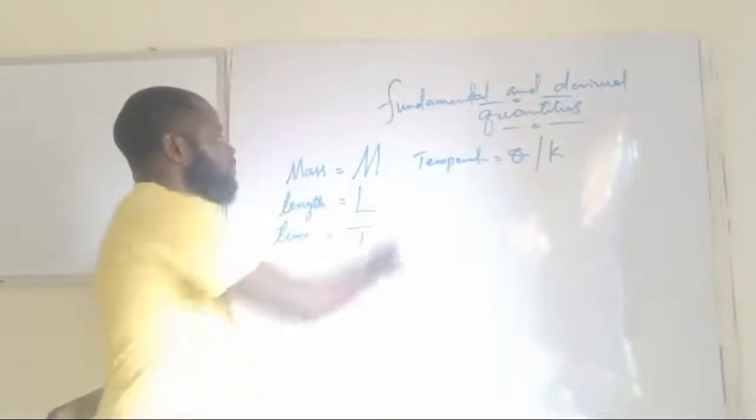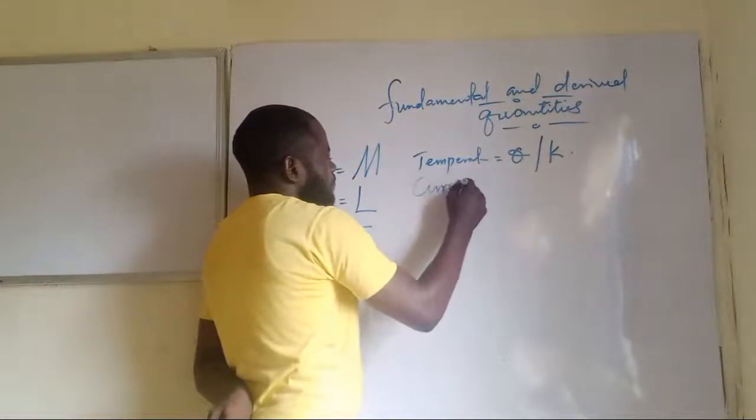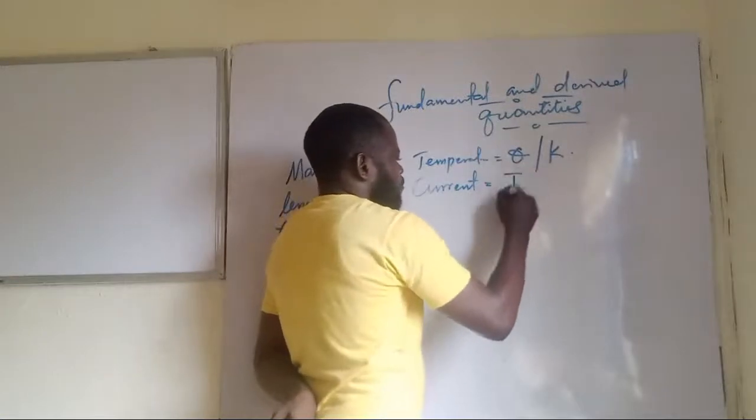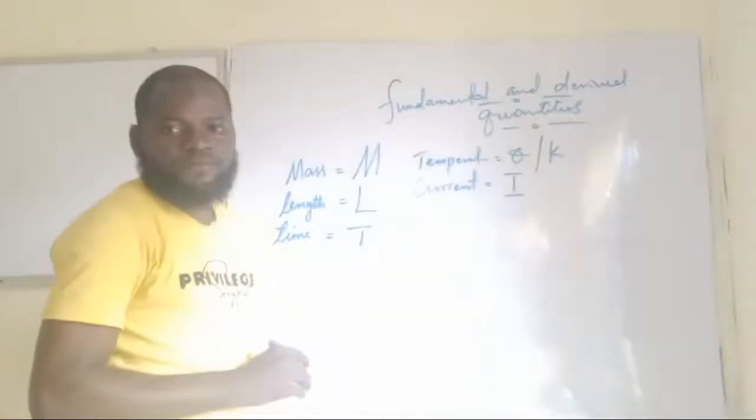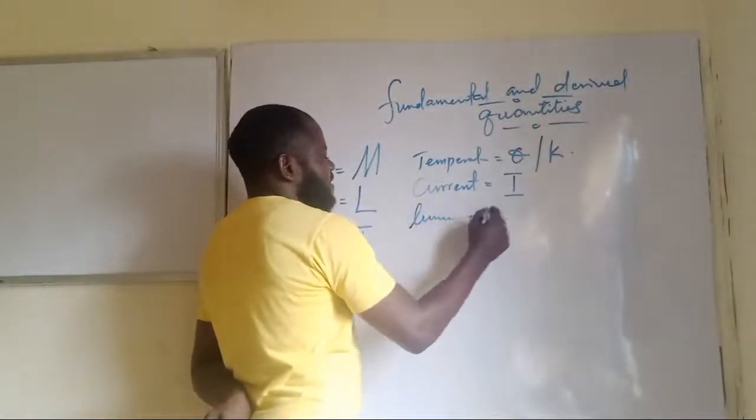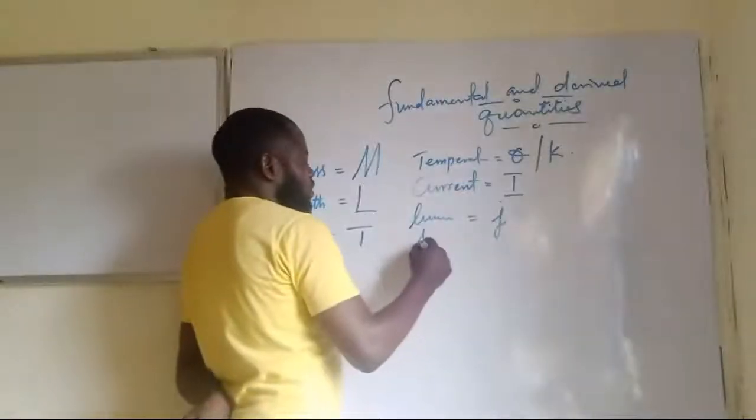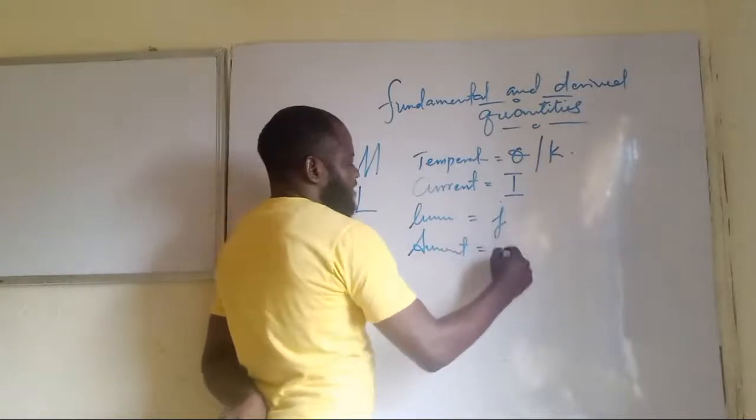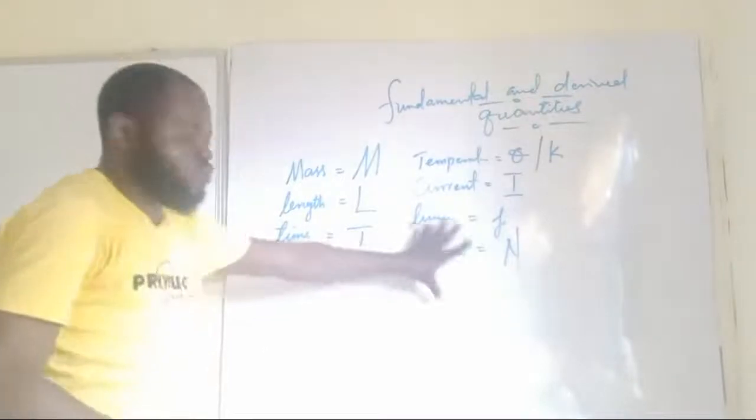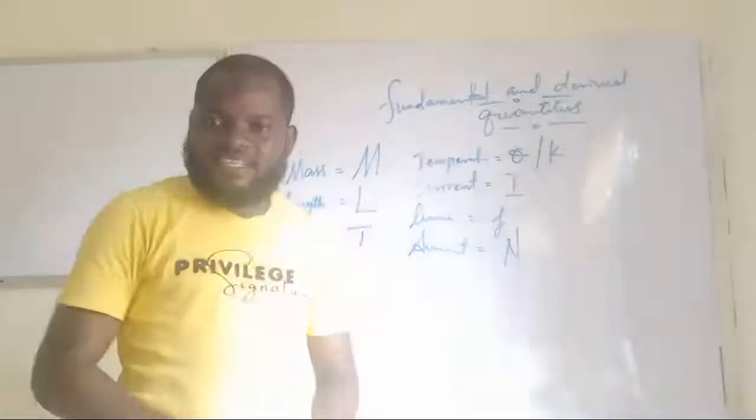Let's go on. So this is for temperature. Then for currents, I have the ampere, but we denote it with what? Capital I. Then we have the next one, which is luminous intensity, and that is what? J. And the amount of substance is capital N. So these are the symbols that we use in dimension of a physical quantity.